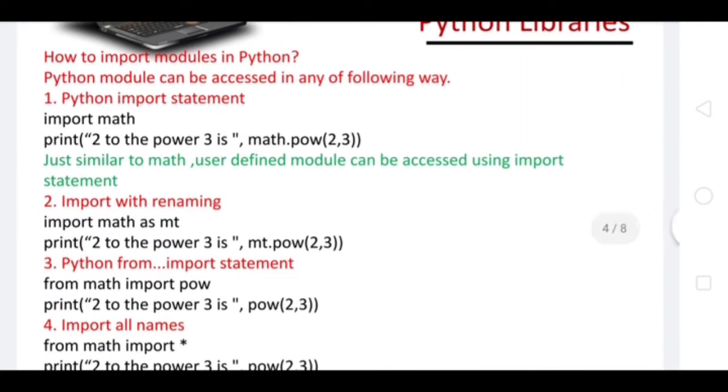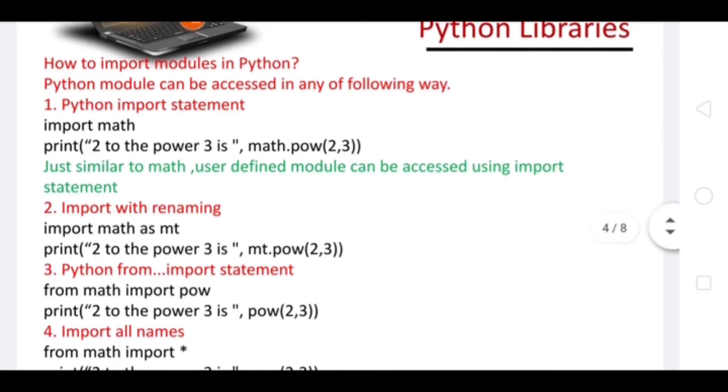Now, how to import a module in Python? This is an important thing which you should note down somewhere: a Python module can be accessed in any of the following ways. The first one is simply using the import statement. This is the default, the basic statement which we use to call or use the built-in modules and the user-defined modules.